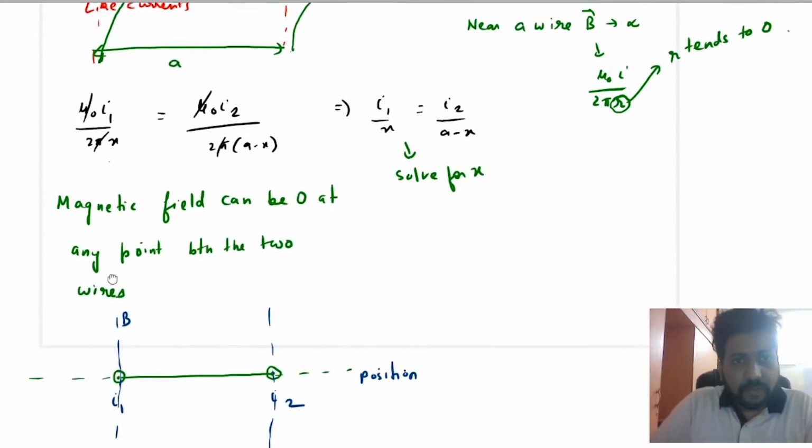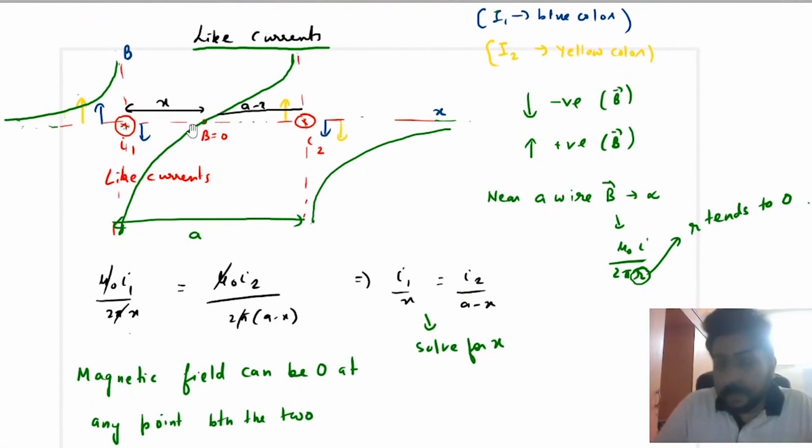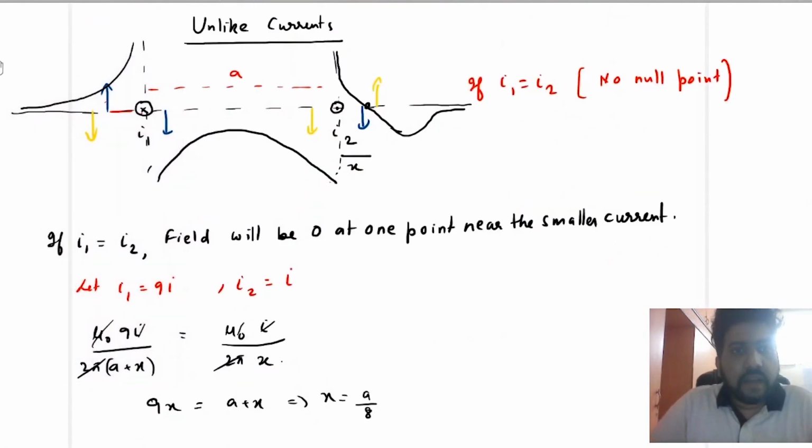Okay, so looking at this, you have to draw the graph. Now let us look at unlike current. Unlike current means when one current is, suppose, in the inward direction, the second current is in the outward direction, right? So we are drawing a curve again for this situation. So let us say it is I1 and this is I2, right? Again, for I1 blue color and for I2 yellow color.